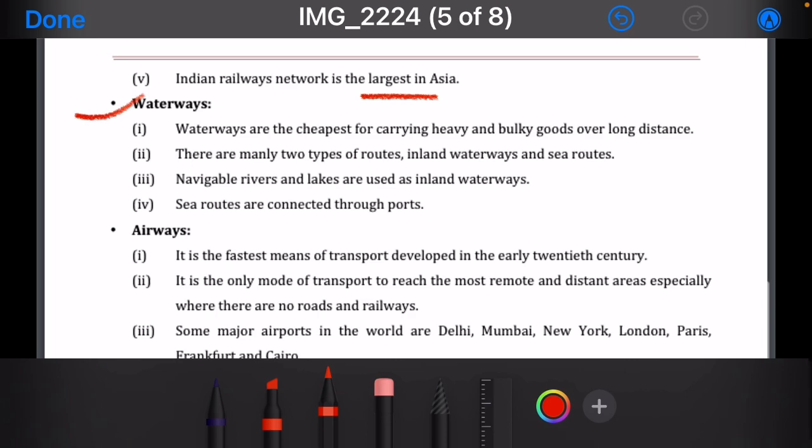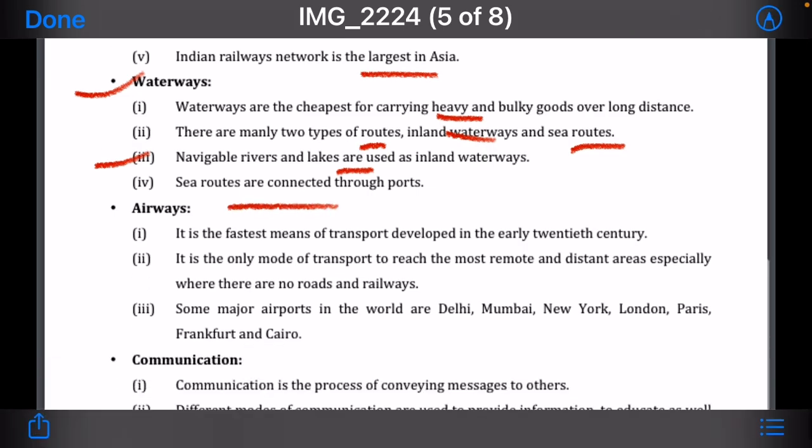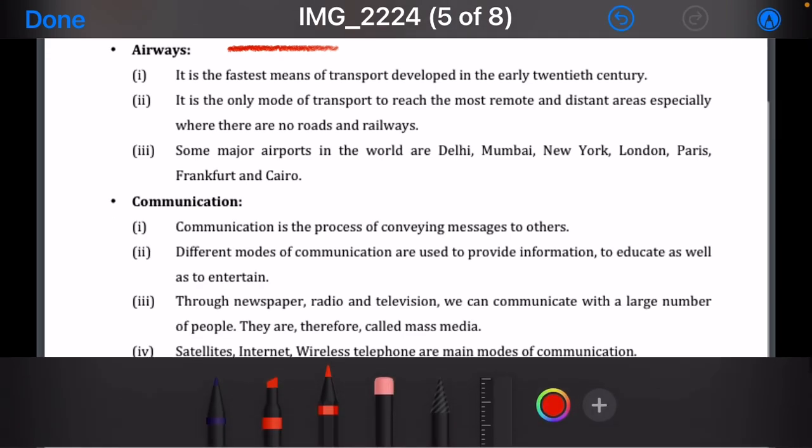Next point is waterways. Waterways are the cheapest for carrying heavy and bulky goods over long distances. There are mainly two types of routes: inland waterways and sea routes. Navigable rivers and lakes are used as inland waterways, and sea routes are connected through ports. The next is airways.